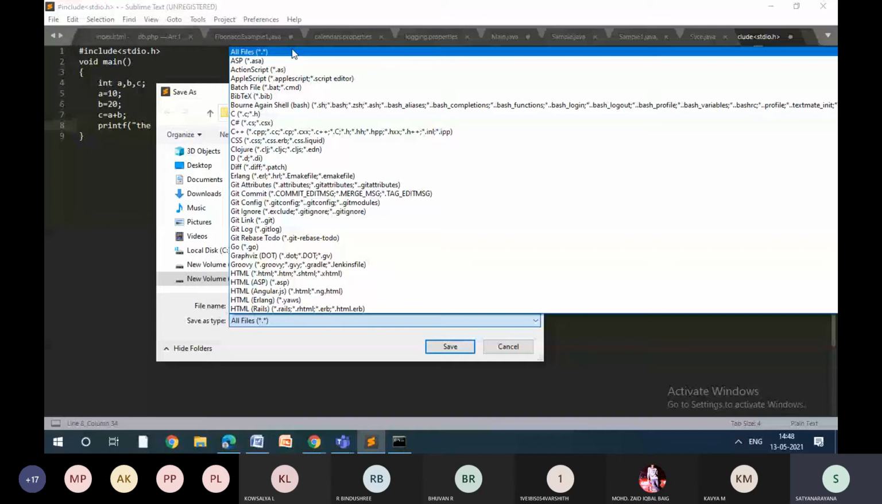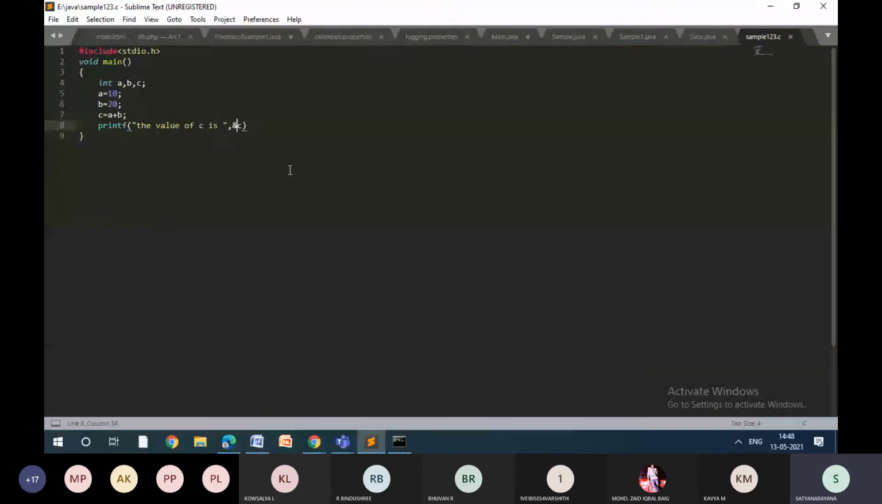See, now you can see the difference. How the keywords have been identified, how the header files have been identified, how the variables are assigned with the values. So it's very easy to identify the errors also, right? So this is the beauty of Sublime Text.